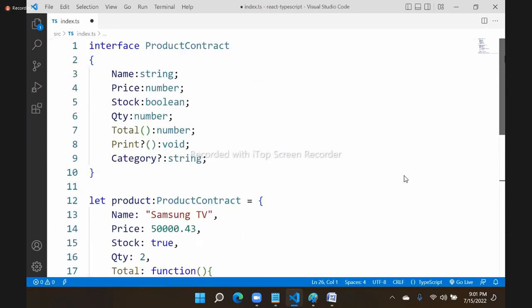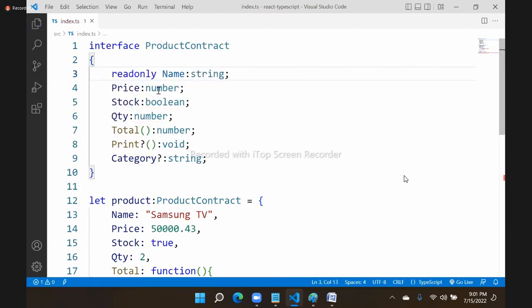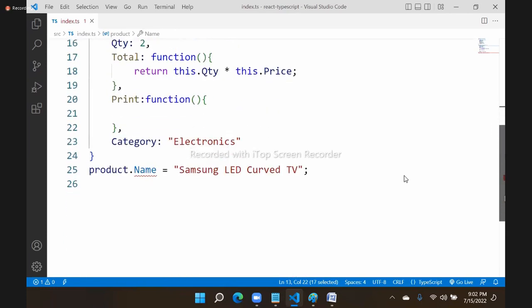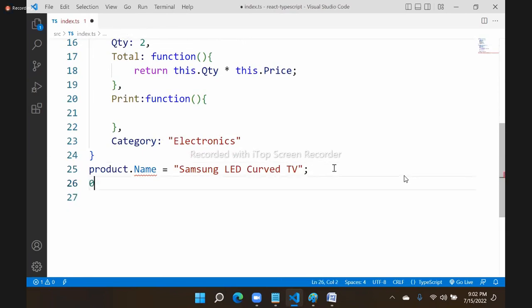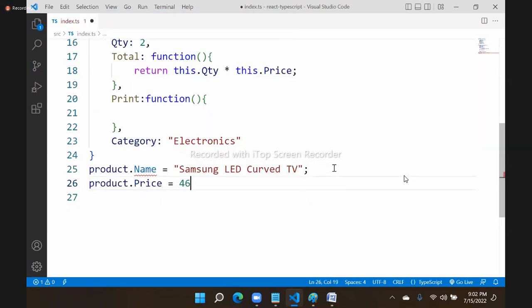Then you can mark this as read only. If you mark as read only, it allows you to initialize, but after that, it will not allow to assign. You can change product.price, but you cannot change the name.